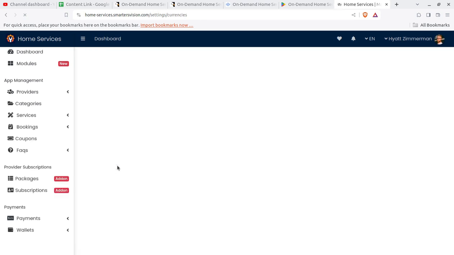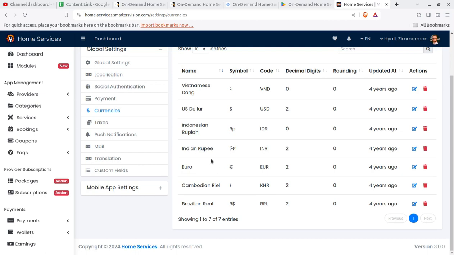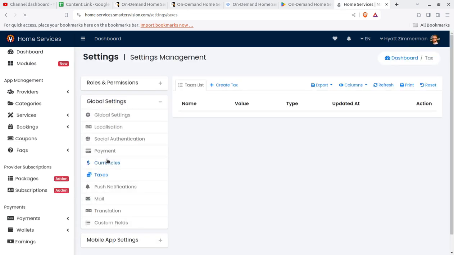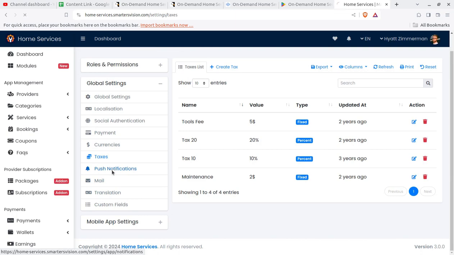Further, if you did not find your currency in the list, you can add your currency. So don't worry if it is not listed here. You can put your currency symbol for respective countries, for respective areas, and you can configure your currency as well. So don't worry. Taxes can be set as per tax rules applicable in your country.